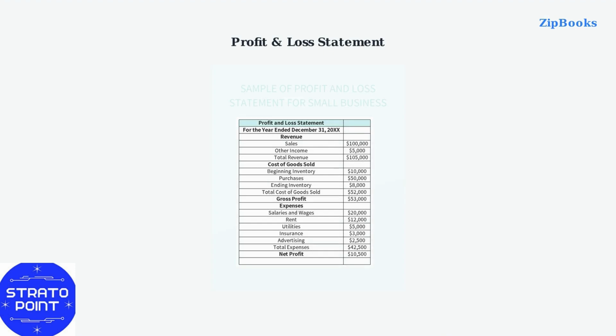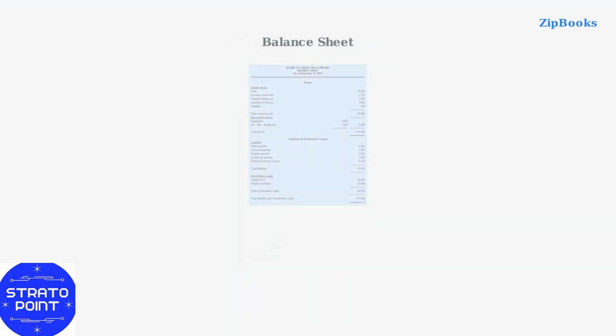The profit and loss statement shows revenue, costs, and net profit over a period. Review sales figures, cost of goods sold, and operating expenses to understand profitability. The balance sheet displays your company's assets, liabilities, and equity at a specific point in time. Compare current and non-current assets against liabilities to assess financial health.